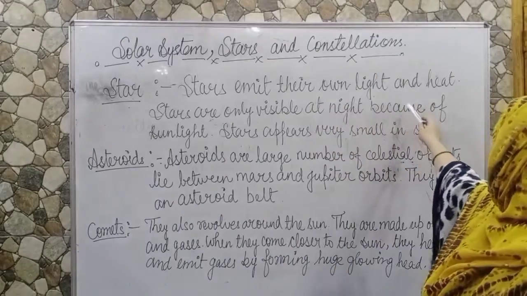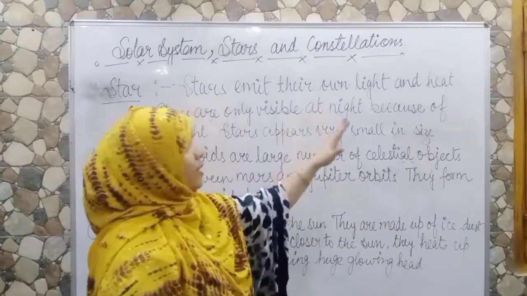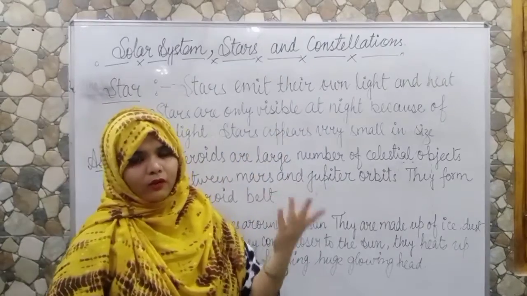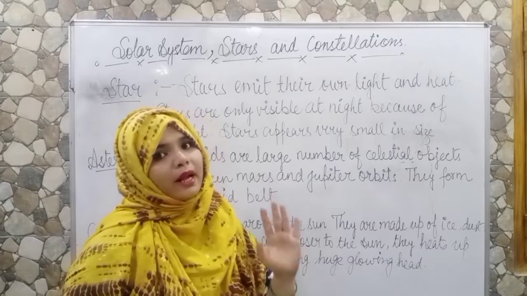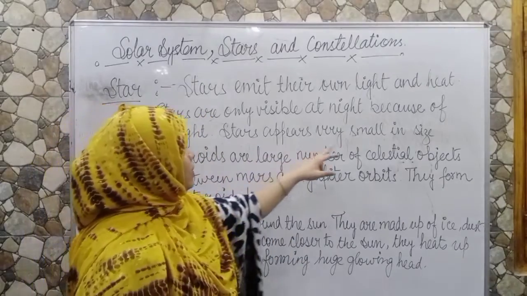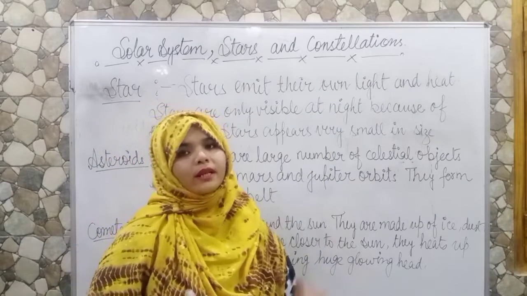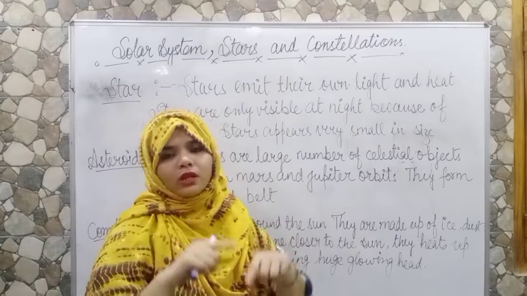Stars emit their own light and heat. Stars have their own light as well as heat. Stars are only visible at night because of sunlight. Stars appear very small in size. Actually, as you all know, sun is also a star, but it is of huge size.